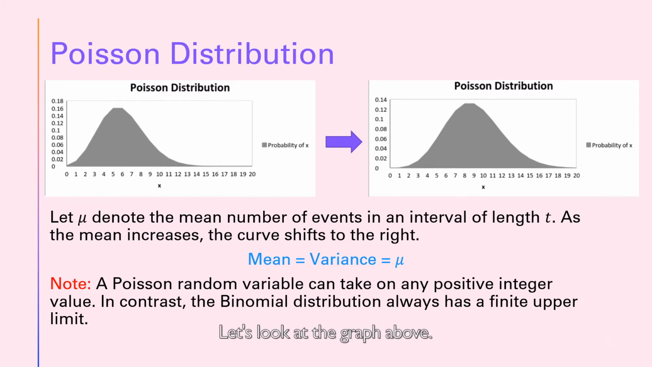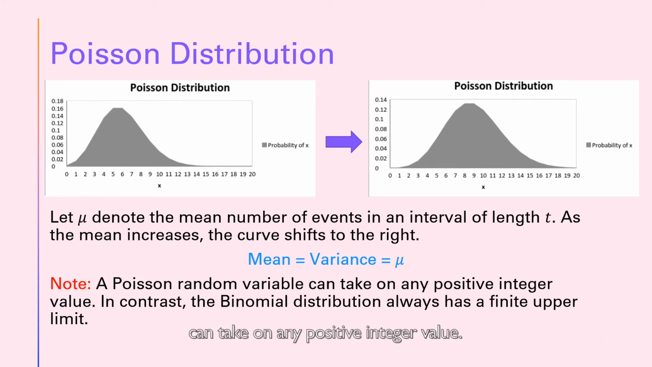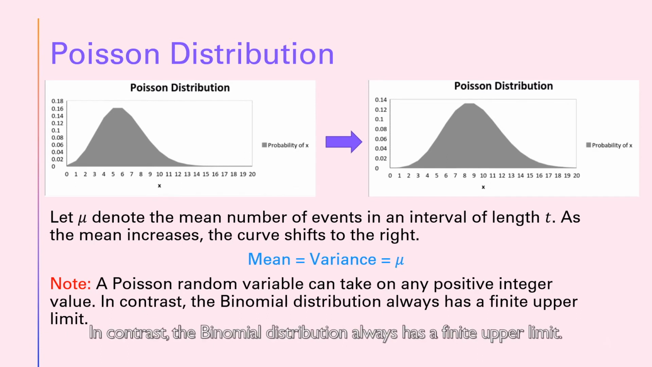Let's look at the graph above. As the mean increases, the curve shifts to the right. For Poisson distribution, the mean is always equal to the variance. Poisson distribution and binomial distribution have some similarities, but we must take note that a Poisson random variable can take on any positive integer value. In contrast, the binomial distribution always has a finite upper limit.